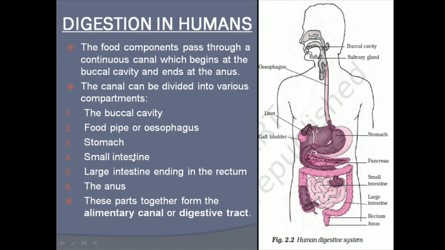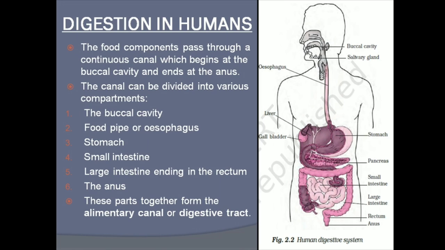Now let's move ahead. Now let's see digestion in humans. We have seen how different animals take in food. So first we will see how digestion in humans takes place. Now see this figure carefully. This is the human digestive system. In this diagram, different parts have been labeled. Now let's see. The food components pass through a continuous canal which begins at the buccal cavity and ends at the anus.